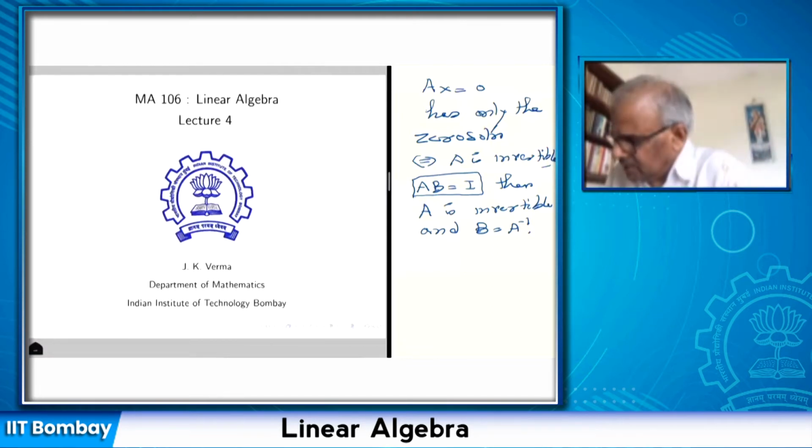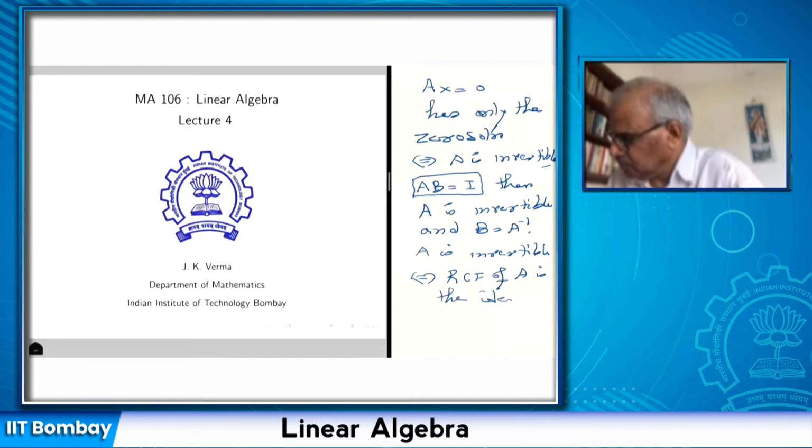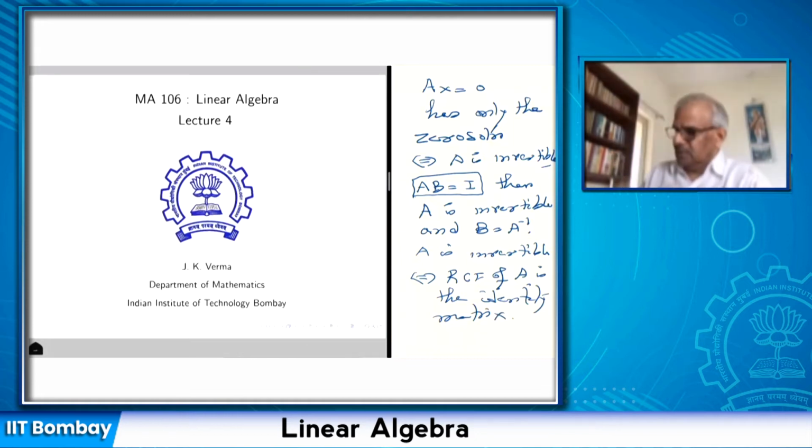And we also looked at the row canonical form: A is invertible if and only if the row canonical form of A is the identity matrix. Okay.